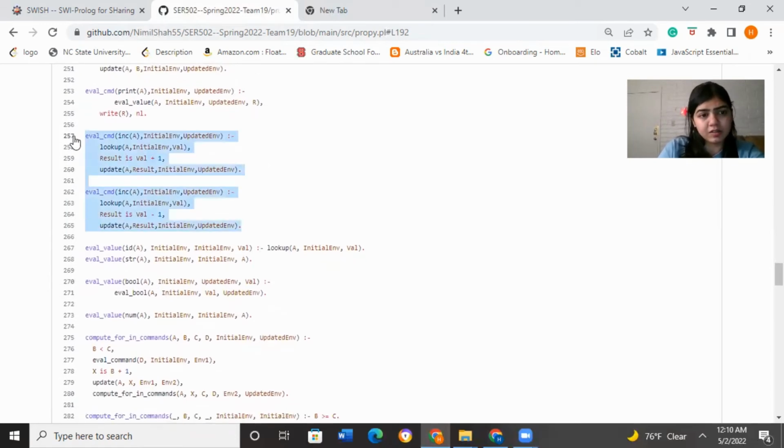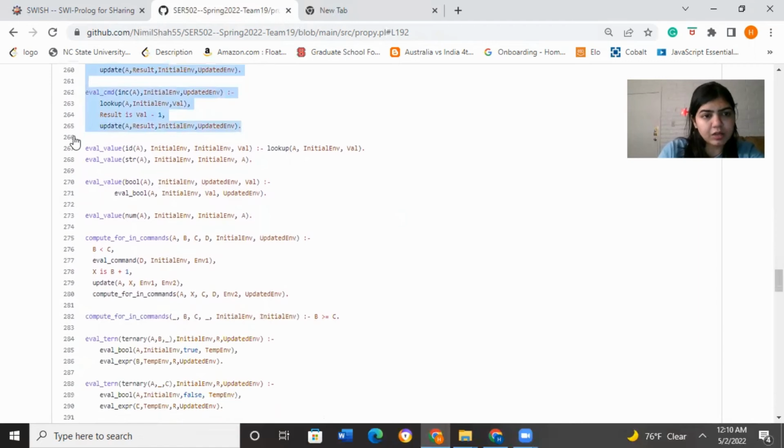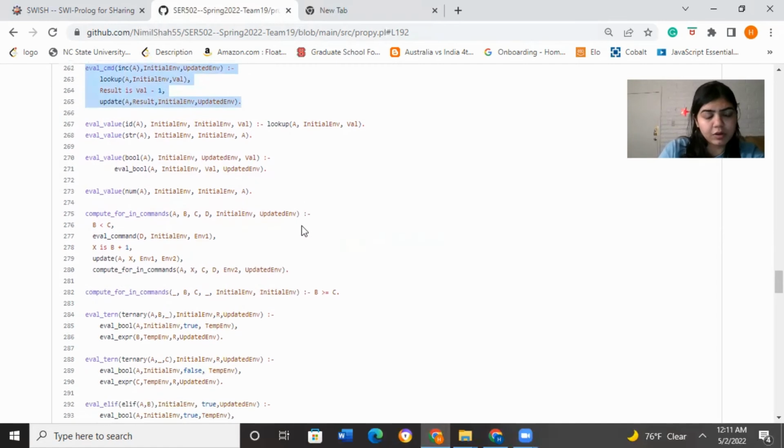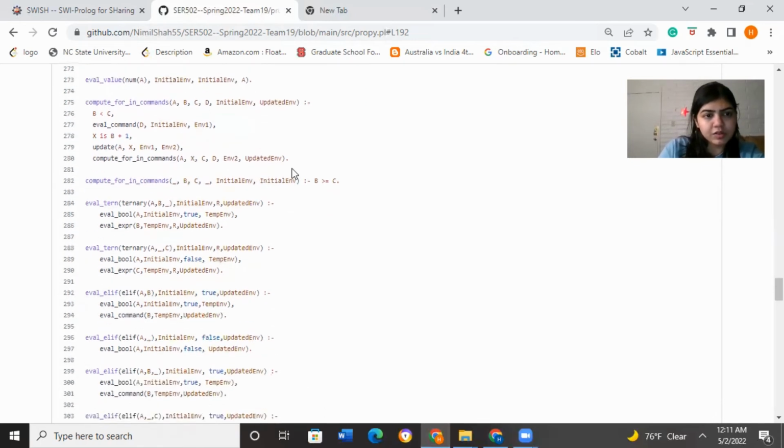Increment is basically like in C++, meaning incrementing the value of the variable by 1 or decrementing the value of the variable by 1. So we have that. For eval value, we have our identifier, we have our strings, we have our booleans, we have evaluating the Boolean expressions. So numbers, these all come under our eval values. So this is the computation for the commands.